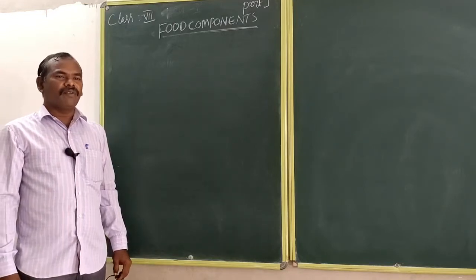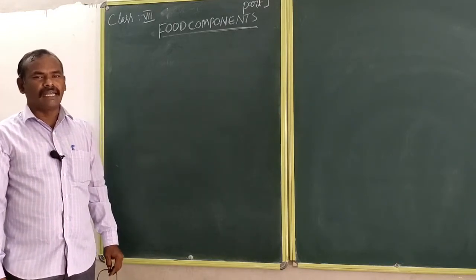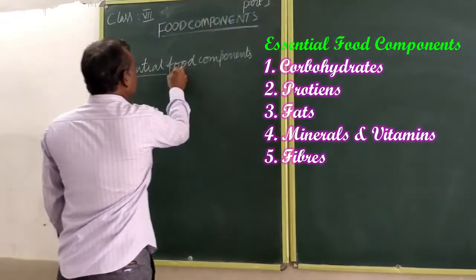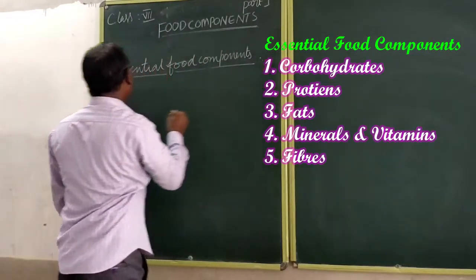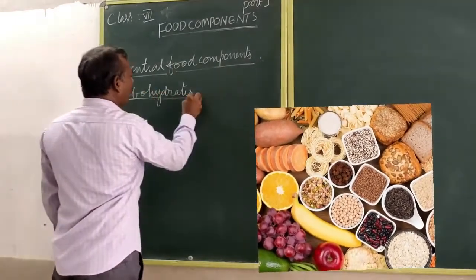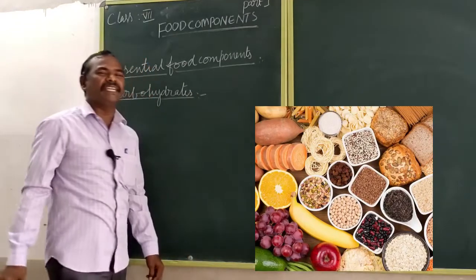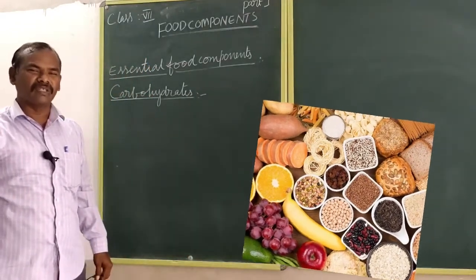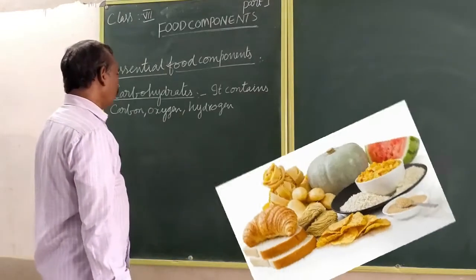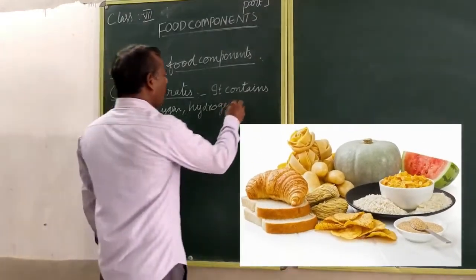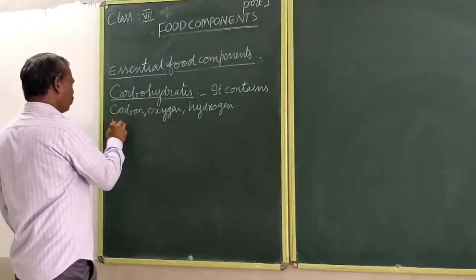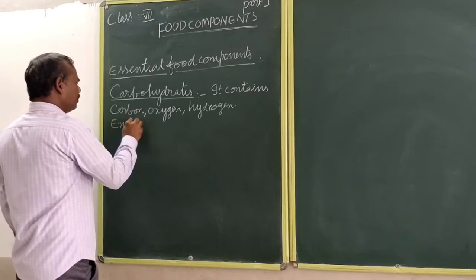There are 5 essential food components. What are the essential food components? The first one is carbohydrates. Carbohydrates are also known as energy giving food. They contain carbon, oxygen, hydrogen.